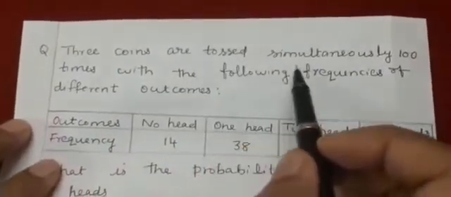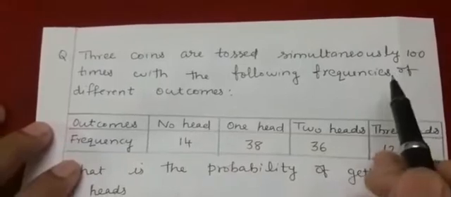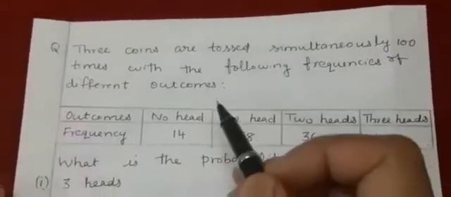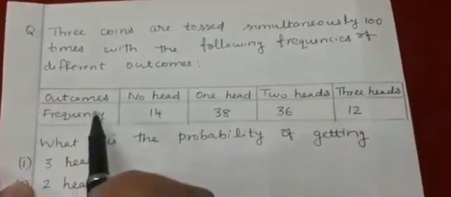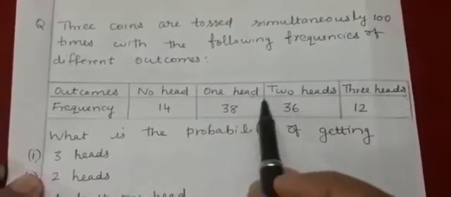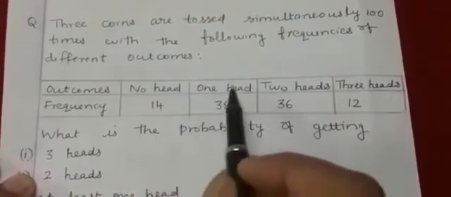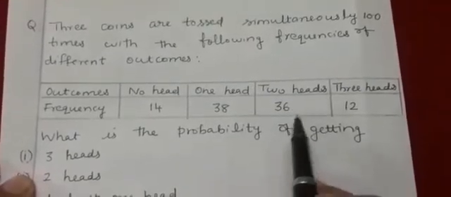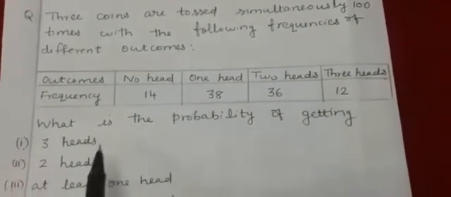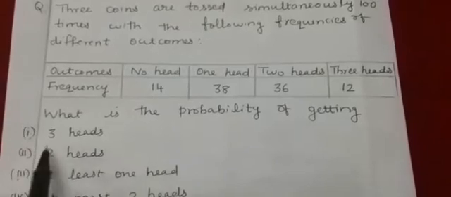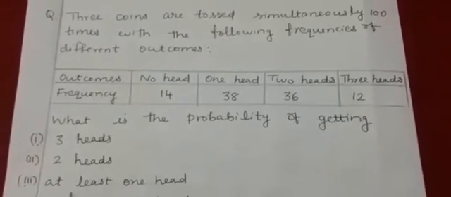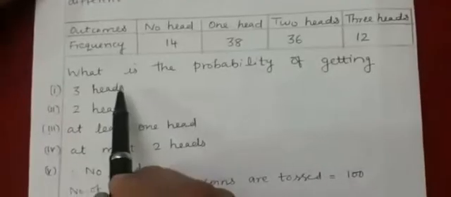3 coins are tossed simultaneously 100 times with the following frequencies of different outcomes. Outcomes are given: no head, 1 head, 2 heads and 3 heads. So frequency of no head 14, 1 head 38, 2 heads 36, 3 heads 12. What is the probability of getting, first part, 3 heads, second part, 2 heads, third part, at least 1 head, fourth part, at most 2 heads and fifth part, no head? Let's do the first part.